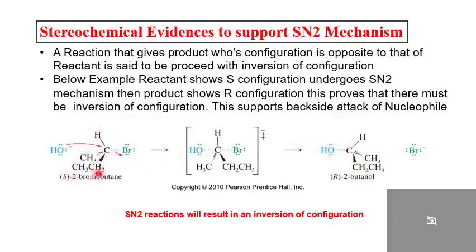What is happening due to the inversion of configuration? This molecule gets inverted. Therefore, the starting material having the S configuration, the product must have the opposite configuration. Therefore, the product has the R configuration because all these groups get inverted. Due to that, the opposite configuration is obtained, that is R. Therefore, starting material has the S configuration and the product has the R configuration. This proves that in an SN2 reaction, there must be inversion of configuration. This is the experimental proof of the stereochemical evidence.